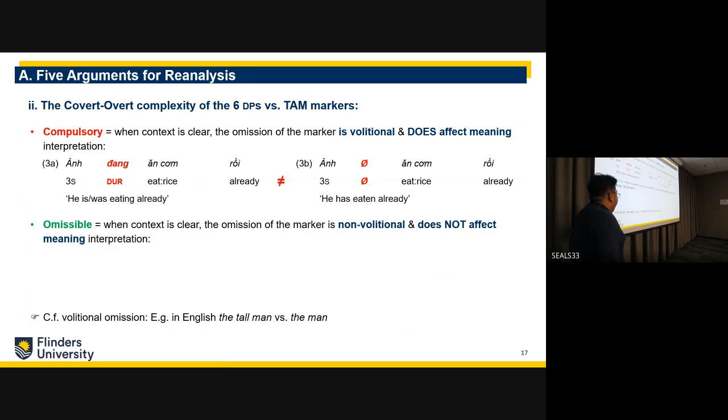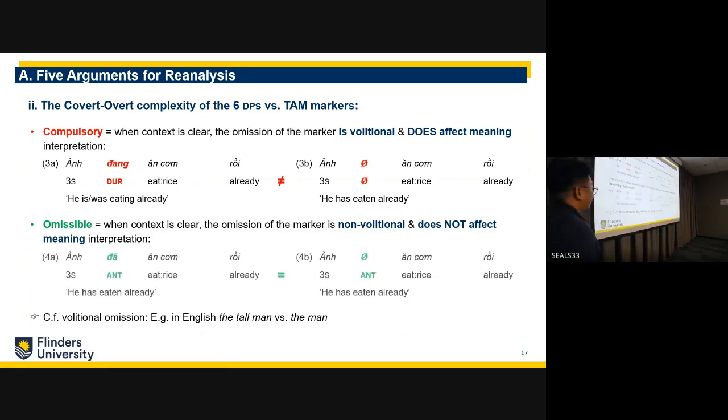This is comparable to a volitional omission, like "the tall man" versus "the man", where you volitionally or intentionally choose to omit the adjective "tall". Whereas for omissible or covert complexity, when the context is clear, you can omit these markers, and the omission is non-volitional, and it does not affect the meaning interpretation. So here, "that road", and if you remove the "that", the meaning interpretation is still the same.